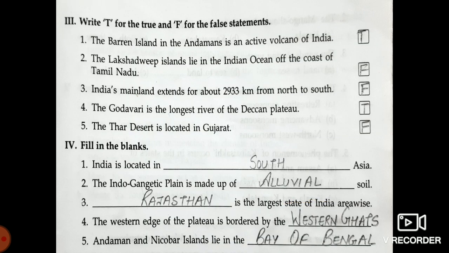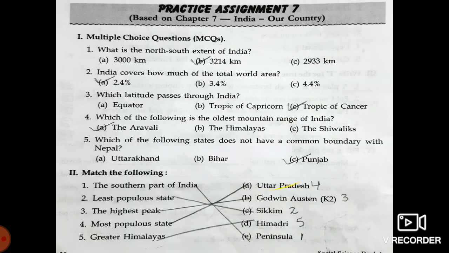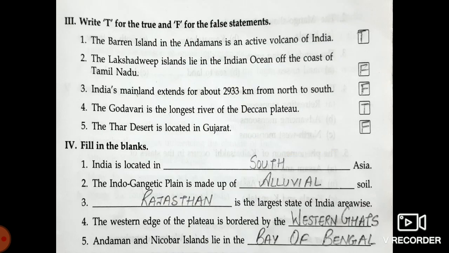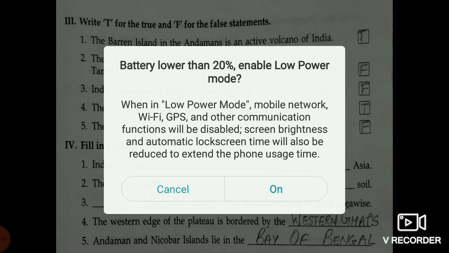The Barren Island in Andamans is an active volcano of India. True. Lakshadweep Island lies in the Indian Ocean off the coast of Tamil Nadu. False. It lies in the Arabian Sea. Indian mainland extends about 2,933 km from north to south. Just now we did 3,214 km. Godavari is the longest river of the Deccan Plateau. True. Thar Desert is located in Gujarat. No, it is in Rajasthan.